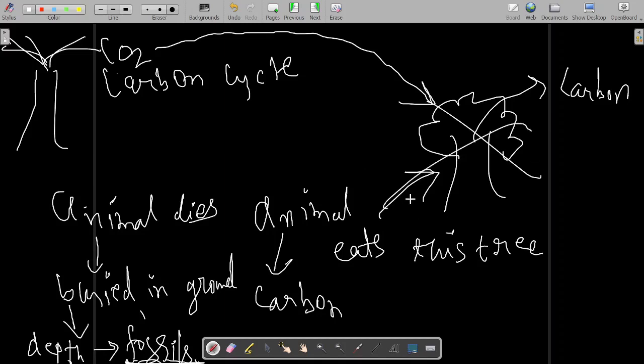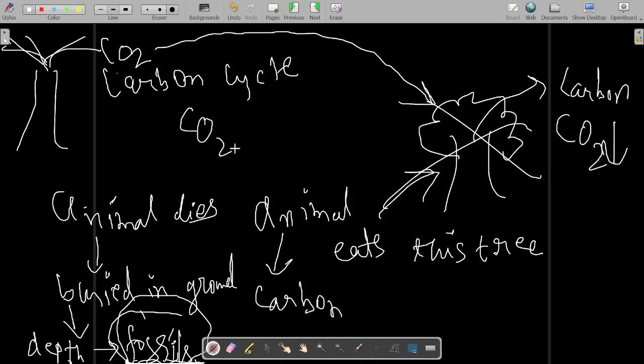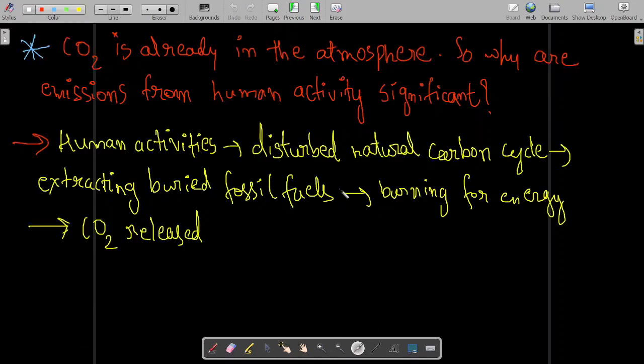But what have humans done? Humans have cut down trees, so the CO2 taken by the trees for photosynthesis has reduced. Moreover, we are extracting fossil fuels and burning them, so we are emitting a lot of CO2 into the atmosphere as automobile exhaust. The trees that absorb CO2 have gone, so CO2 has increased again. Human activities have disturbed this delicate natural carbon cycle.